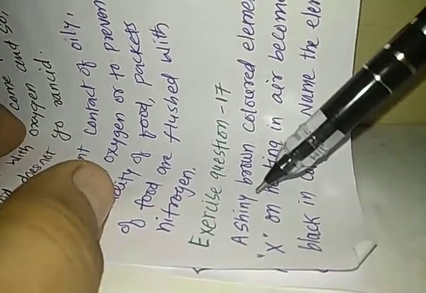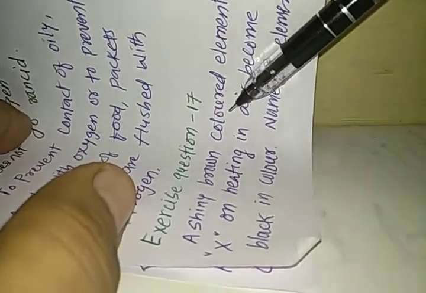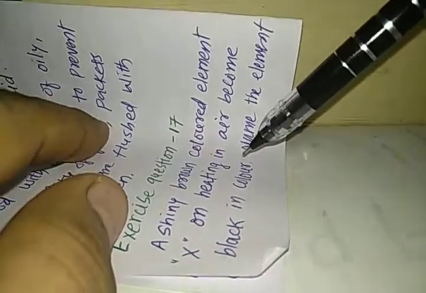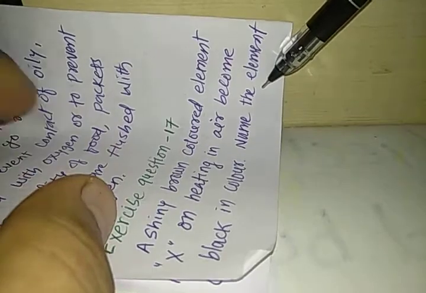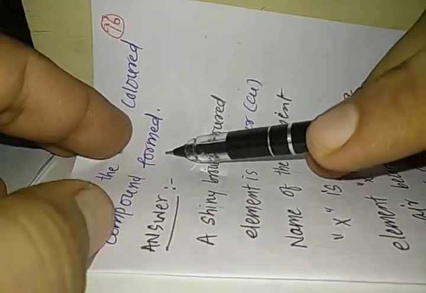Now we are going to study the next question, exercise question number 17. A shiny brown colored element X on heating in air becomes black in color. Name the element X and the black colored compound formed.